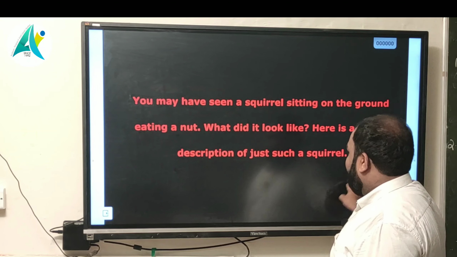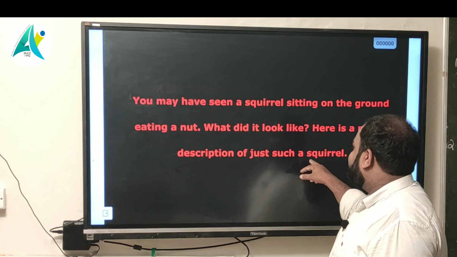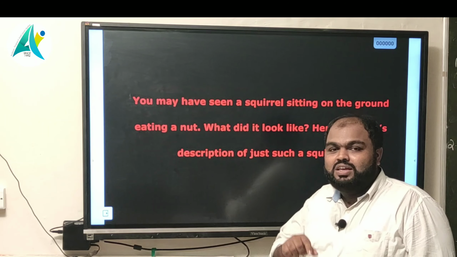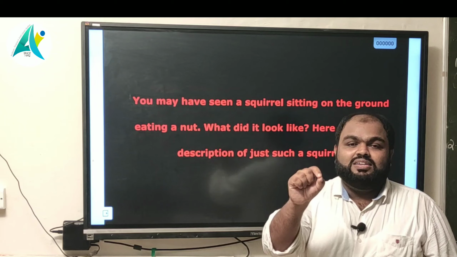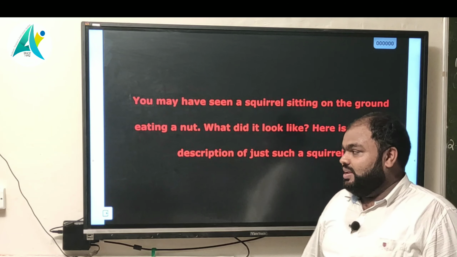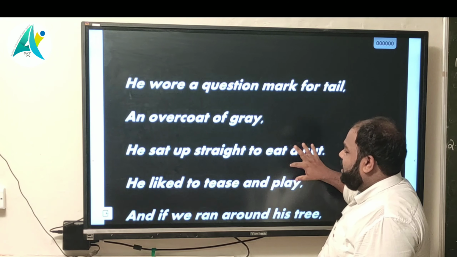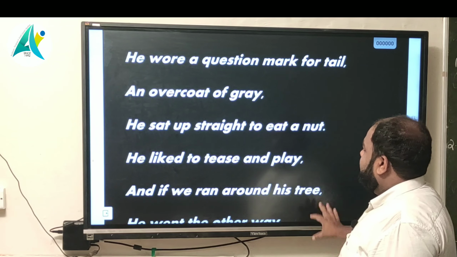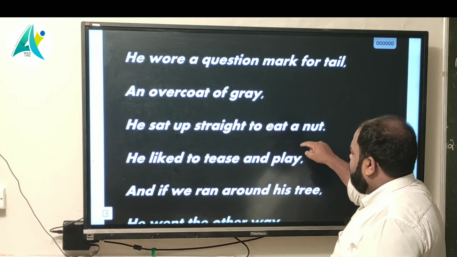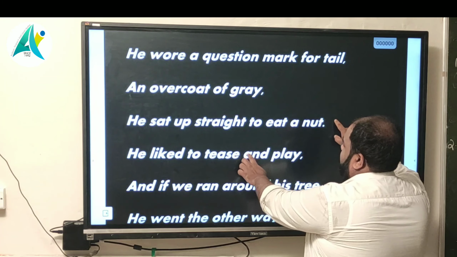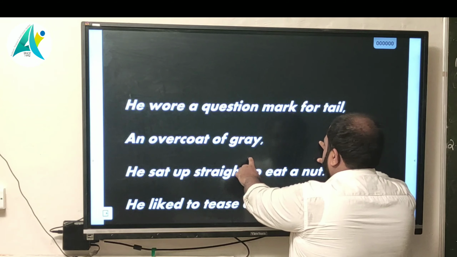Here is a poet's description of just such a squirrel. Here the poet describes such a squirrel. Let's look at how it is described. From that poem we can see. These are the lines of the poem. It is only a small poem, six lines only. Anyway, we can look at this.